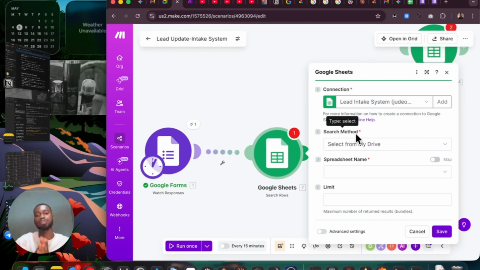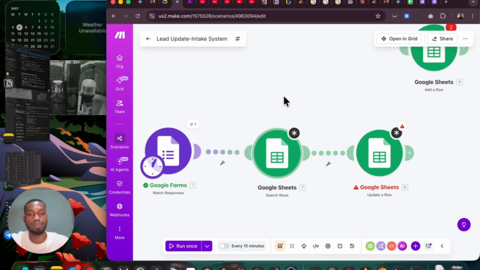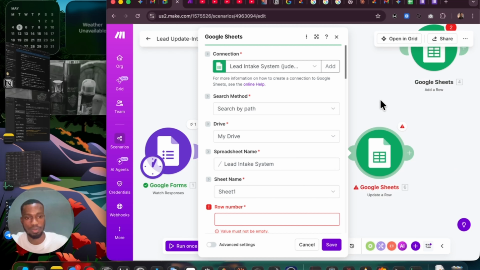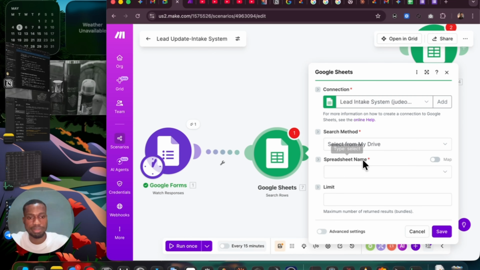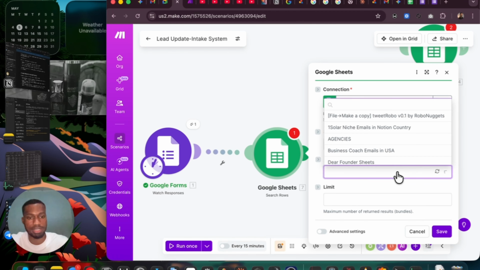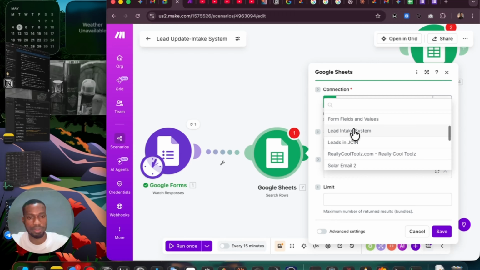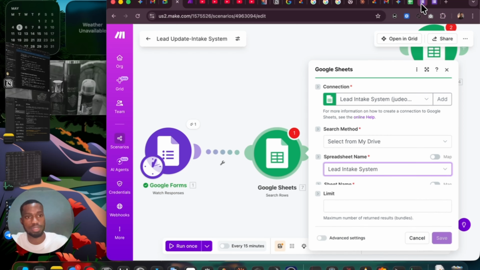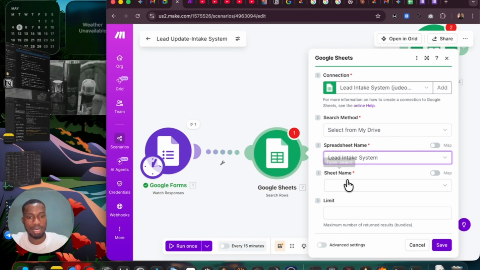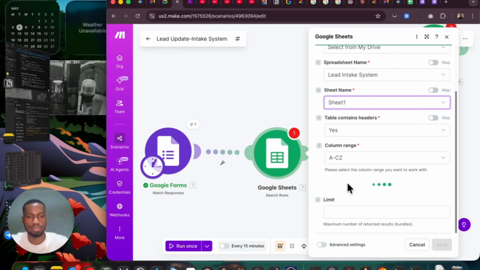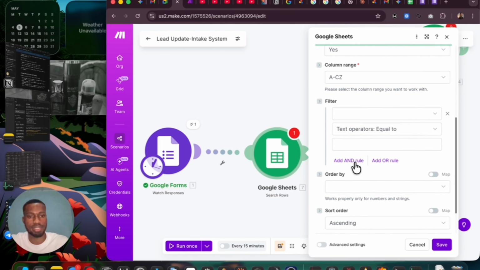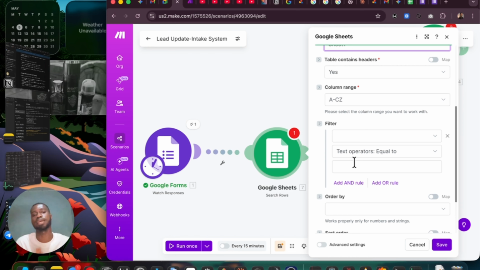So what we are going to do here now, we need this to pass in a row number for us. That means we need to first connect everything again from the start. We need to connect it to the lead intake system, which is obviously what we have here, and the sheet number, which is Sheet 1. The table contains this, and we're now going to be seeing a filter. Now the main reason why I'm making this video is to show you how filters work.